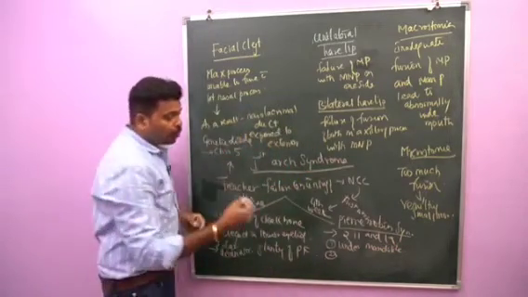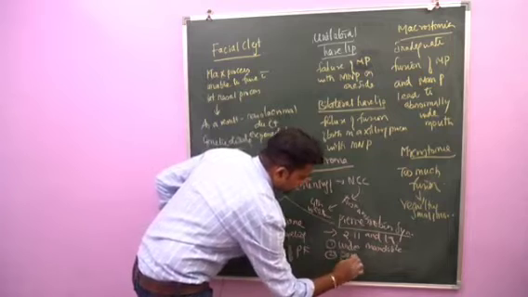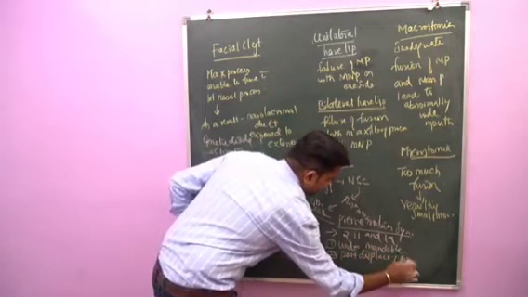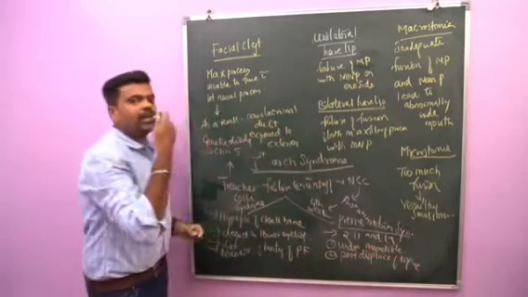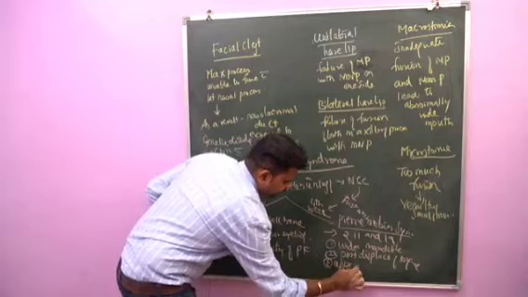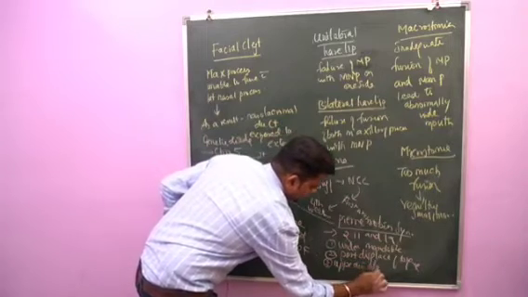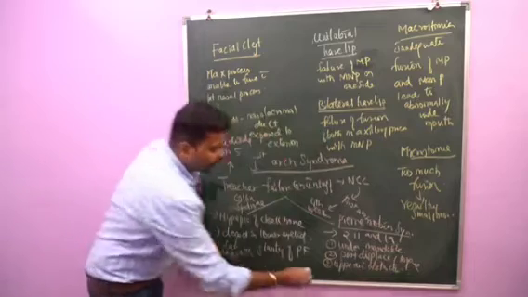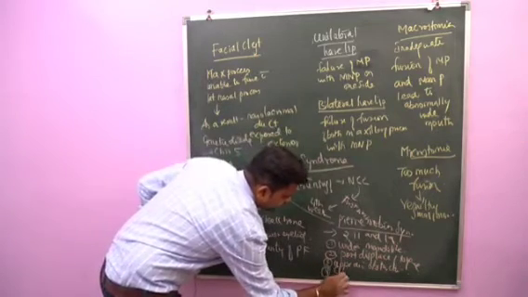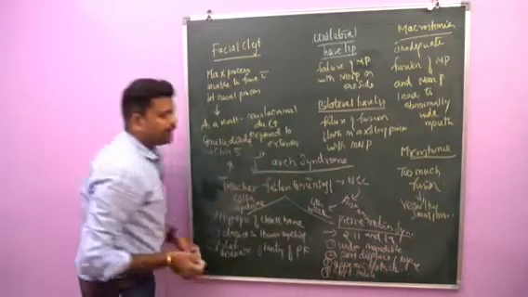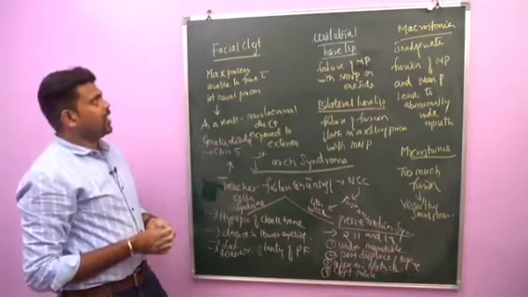Number 2, posterior displacement of the tongue, which leads to upper airway obstruction. And finally there will be a cleft palate. This is about Pierre-Robin syndrome.